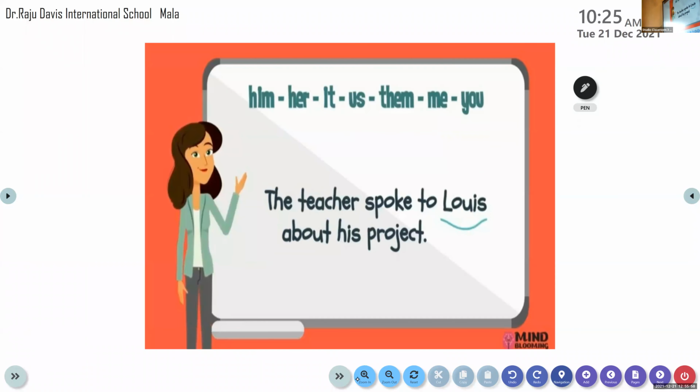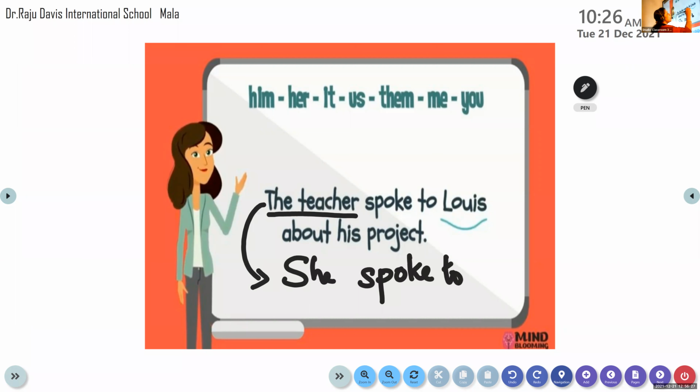Now, here is an example for you. The teacher spoke to Lewis about his project. When we replace the teacher with a pronoun, which pronoun do we use? As the teacher is a subject, so what do we use? Yes, the teacher is a woman, so we say she. She spoke to... Lewis is a boy, so what do we say? It's an object. Him. She spoke to him.